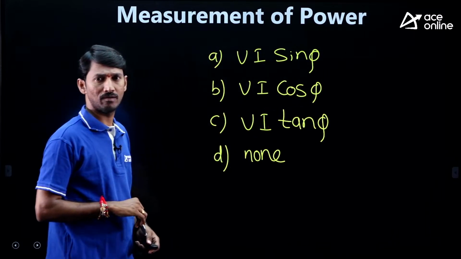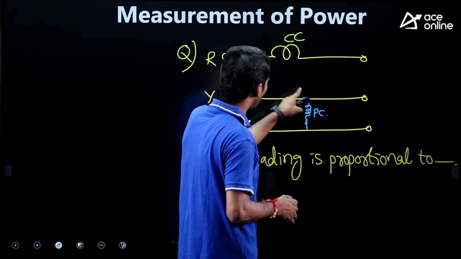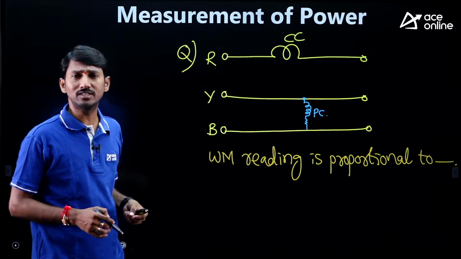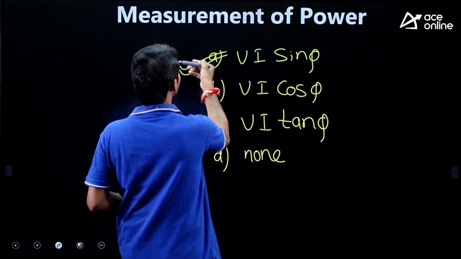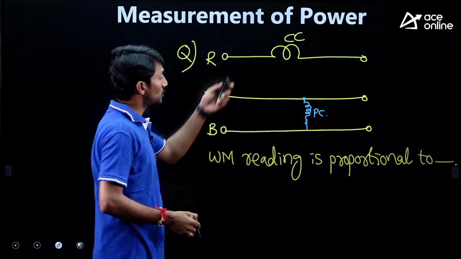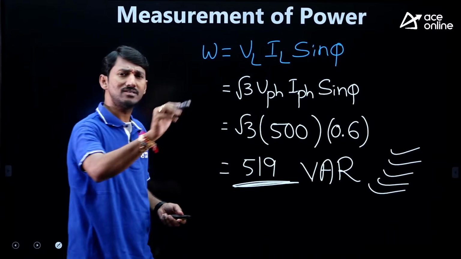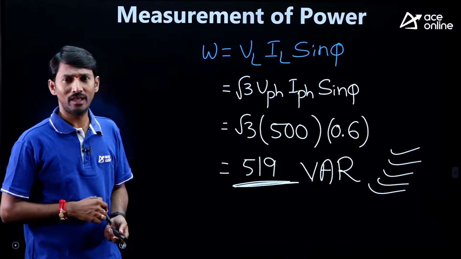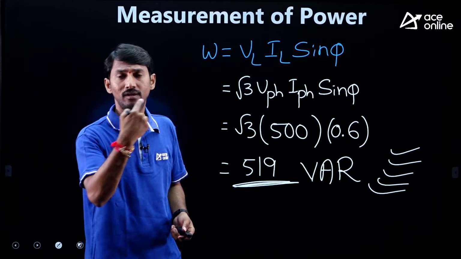For example, what is the answer for this? Current coil is in one phase, potential coil is between the other two phases, which means it is proportional to reactive power. So simply the answer is reactive power. In this model, a 1 mark question is generally possible, or a numerical is generally given in a 2 marks model. So this is the total discussion regarding reactive power. It is a special topic, I told you.